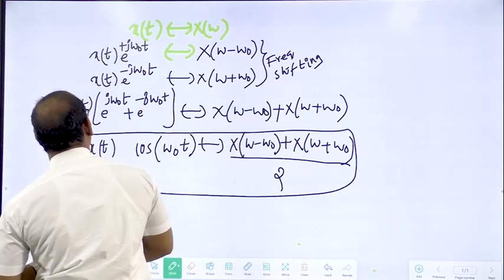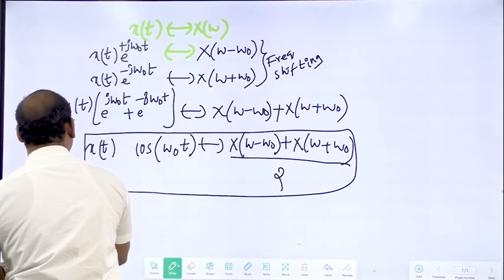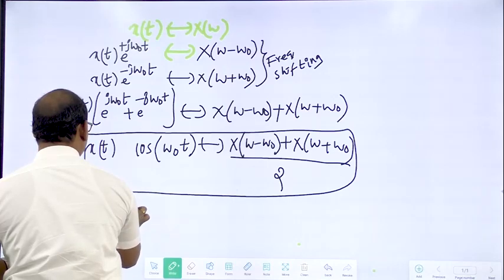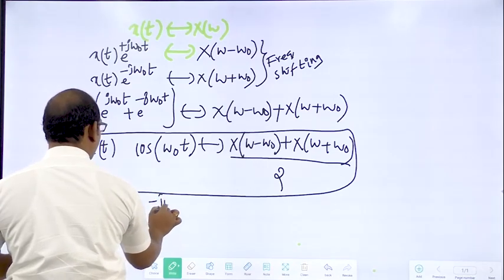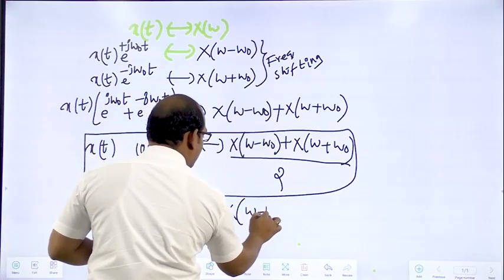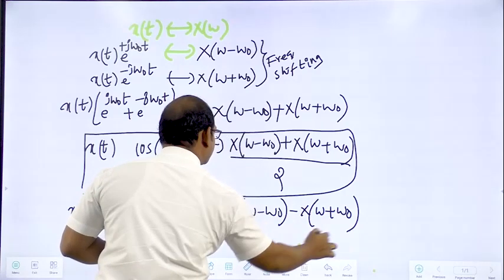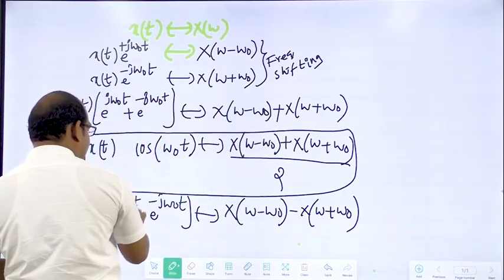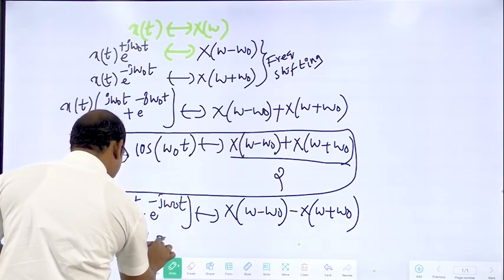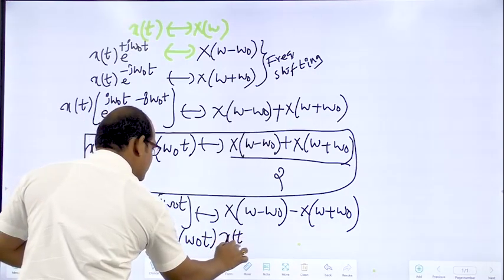If you subtract, what will you get? If you subtract those two, x of t, if you take common, e power j omega naught t minus e power minus j omega naught t, capital X of omega minus omega naught minus capital X of omega plus omega naught. This entire thing can be written as 2j sin omega naught t x of t.